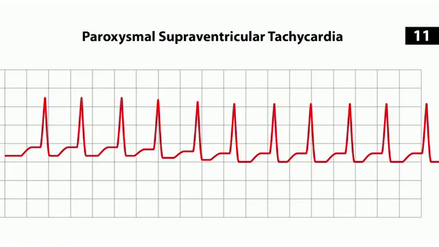Now, because this is originating at the top of the heart, most of the time you will see P waves. The rate can get up to about 200 or more, so it's still relatively high and can lead to lots of symptoms. Also, because the signal is originating at the top of the heart, we see narrow QRS complexes. Very important to remember that. So narrow QRS complexes. Overall, the ECG looks pretty normal, except that the rate is elevated.